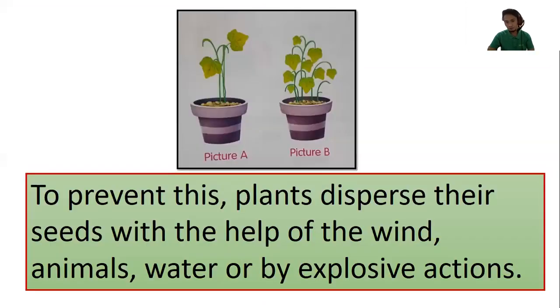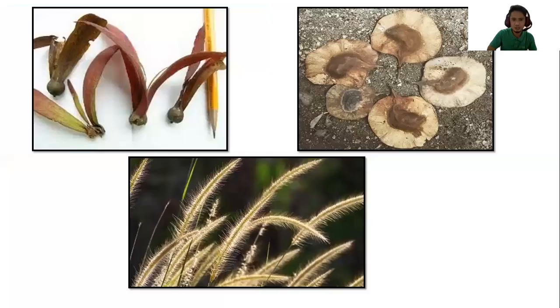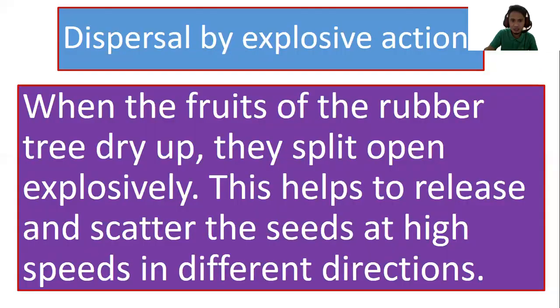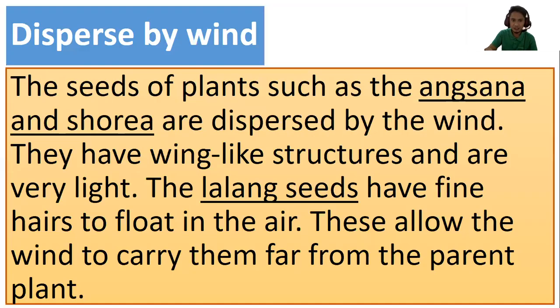So to prevent this, plants disperse their seeds with the help of the wind, animals, water, or by explosive action. Here, dispersal by the wind. What do you mean by dispersal, by the way? Dispersal by the wind of the seeds of plants.